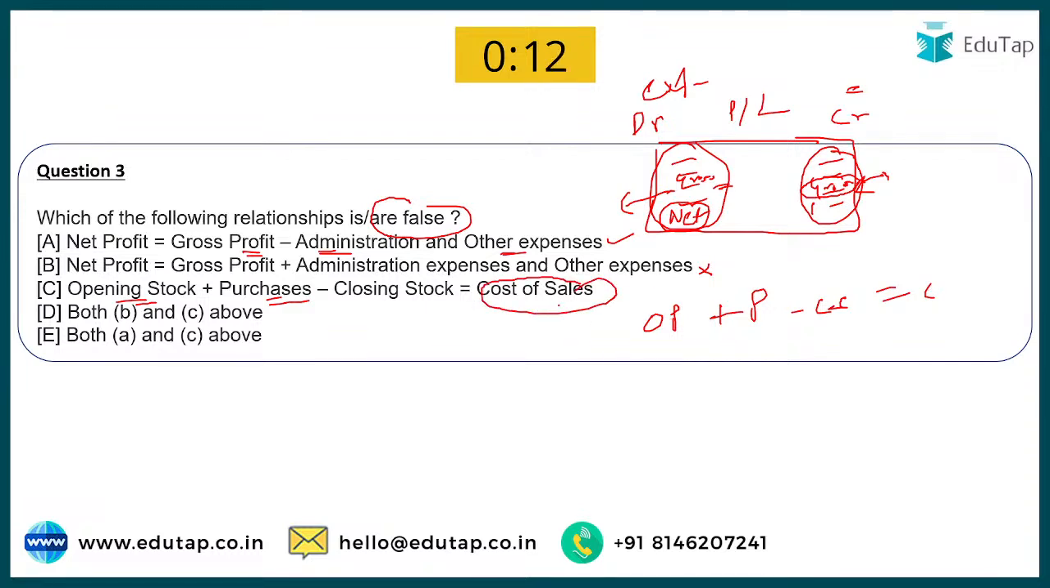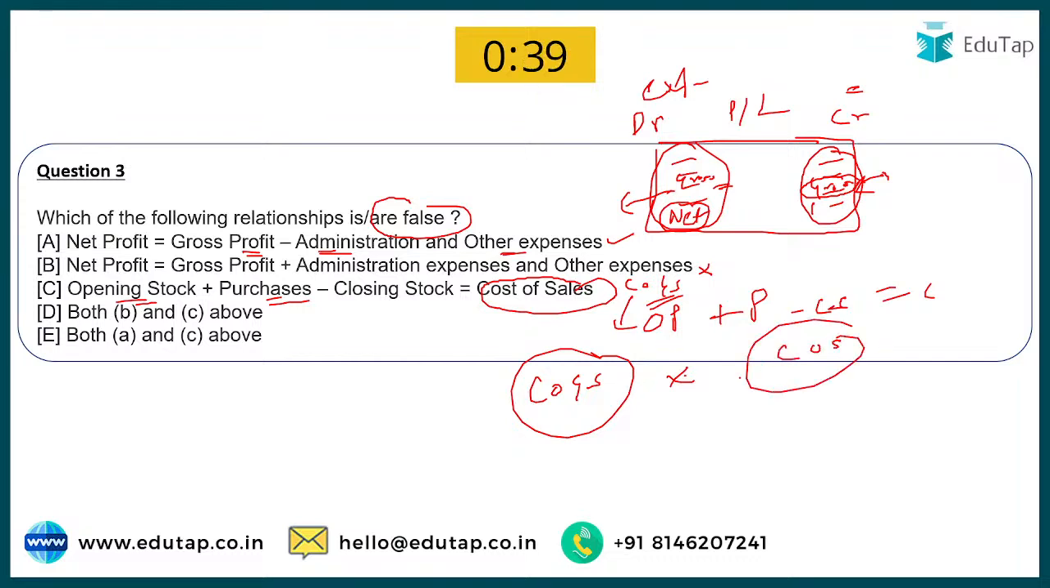Why, sir? We have studied this, that opening stock plus purchases minus closing stock is COGS, that is cost of goods sold. Oh, I can see a lot of you are incorrect here because you haven't studied all the options. That's the mistake you have done, right? Cost of sales and COGS are not the same. Please understand this. That's a technical part in the accounts. You have to understand each and every concept in much detail. Cost of goods sold and cost of sales are different.